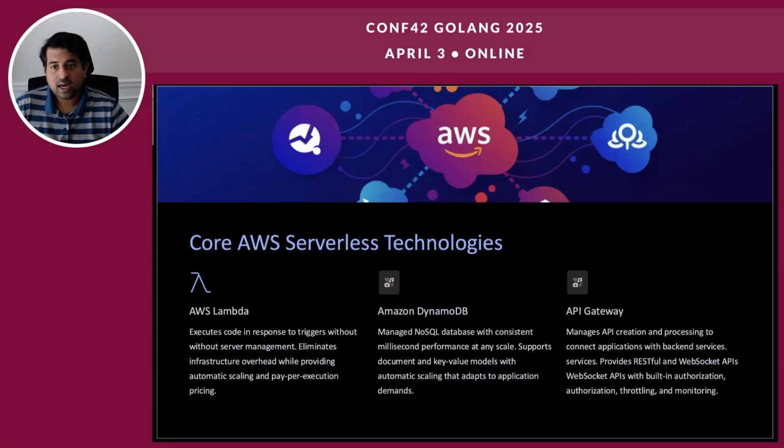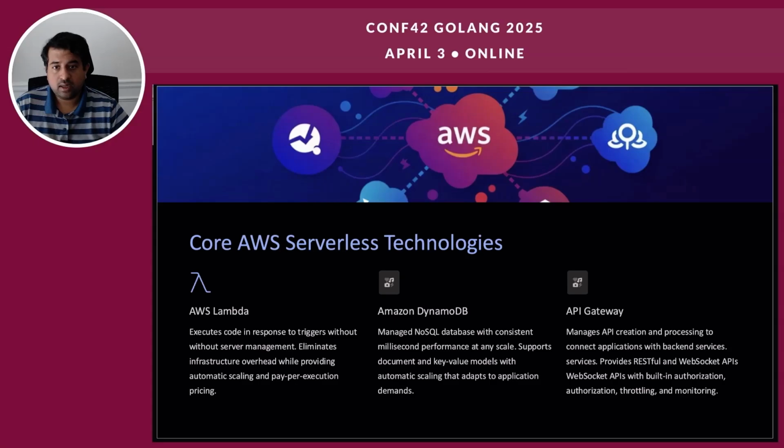Now, let's take a look at API Gateway. The core function of it is that it acts as a front door for applications to access backend services, including Lambda functions and DynamoDB. The key features of API Gateway are API management. It simplifies the creation, publishing, maintenance, monitoring, and security of APIs.